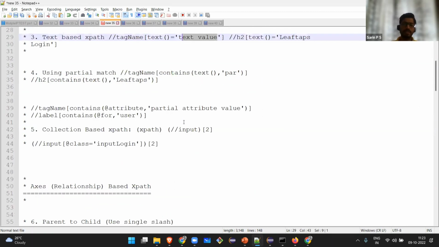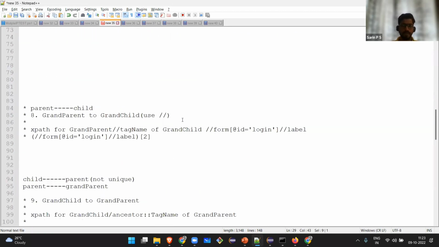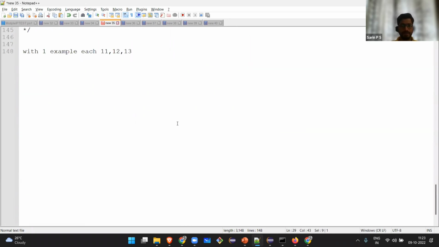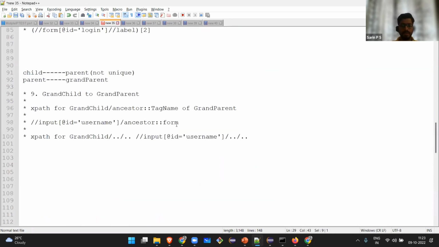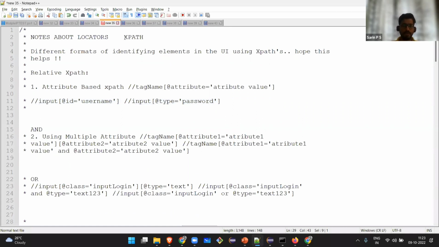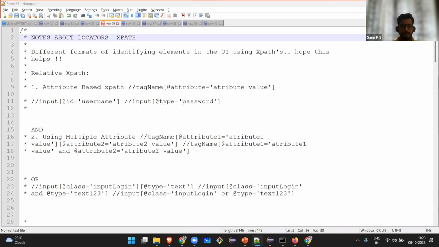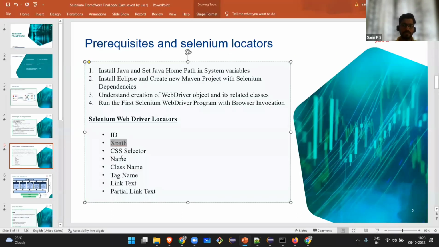So there are different styles of writing XPath, which itself requires another 2 hours to explain one by one. I'm just giving a brief description of what things are there and what interview questions can come. I'm not going to show this one by one. These are the different locators: ID, XPath, CSS selector, class name, tag name, link text, partial link text. Another important question from this area is, you have all these 6, 7, 8 locators, so tell me which one is the fastest among these?